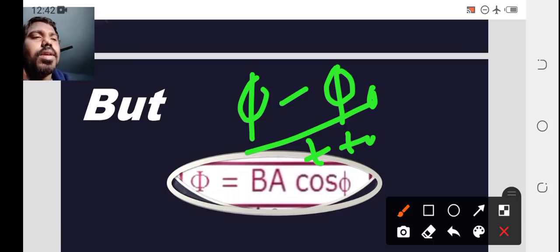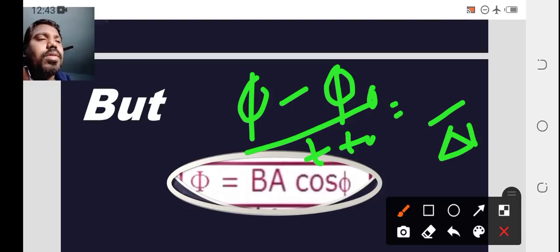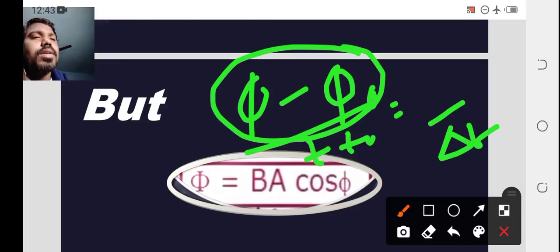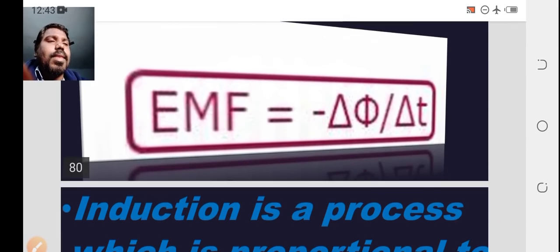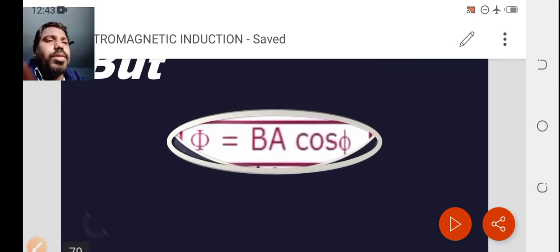Here this will be delta t, no difference, so it simply remains. But here you need to consider phi minus phi naught, that means we need to take phi naught minus phi. That is the reason it is taken with a minus symbol. So del phi by delta t. Understood this one?